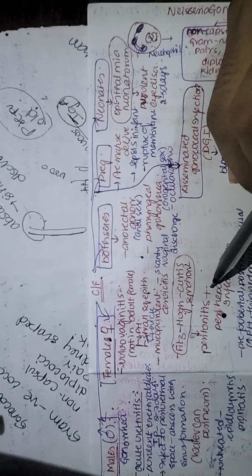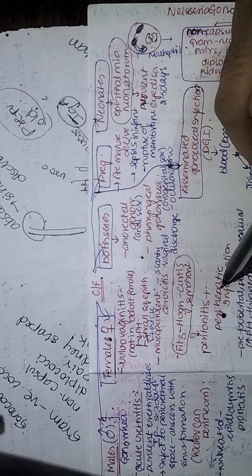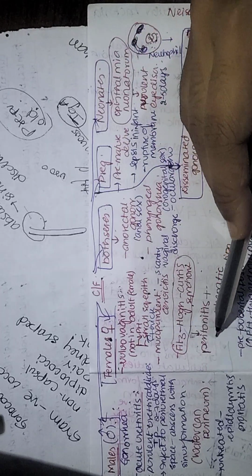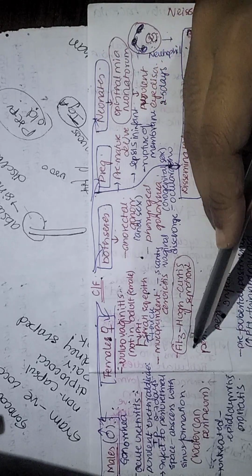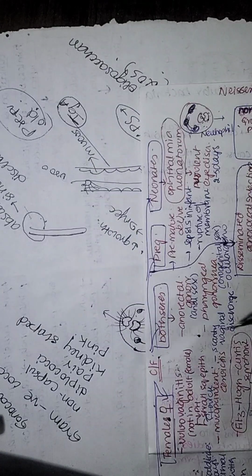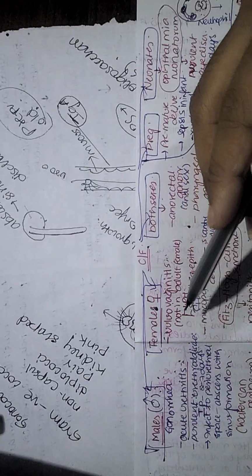From the peritoneum, it may go to the liver and cause perihepatic inflammation. This syndrome, where you find peritonitis along with perihepatic inflammation, is together called Fitz-Hugh-Curtis syndrome.